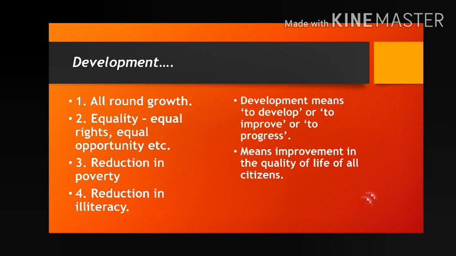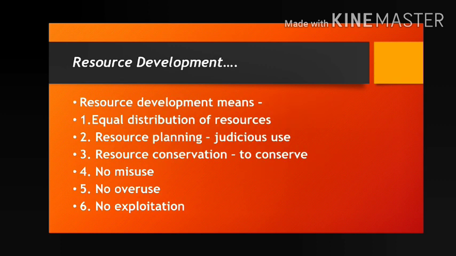Second number, resource planning. Resource planning means what? Judicious use. That means we have to use the resources to satisfy our needs, but before that we have to make a plan. That is called judicious use. Make a plan, prepare a plan, then use the resources. Later we will discuss resource planning in detail.